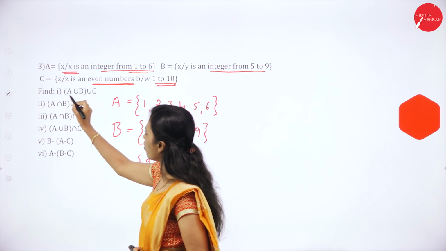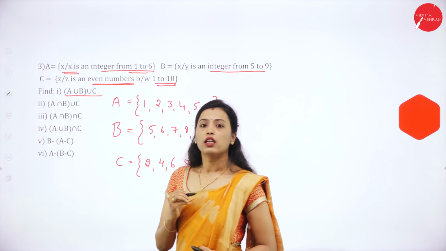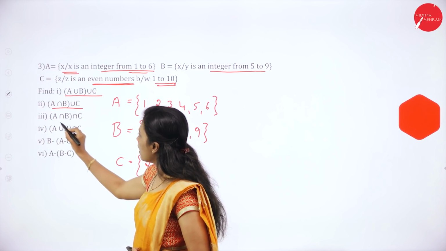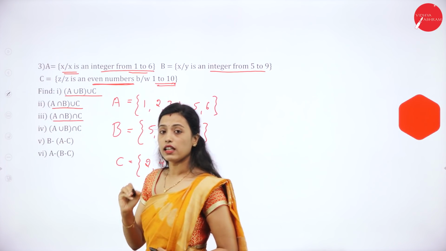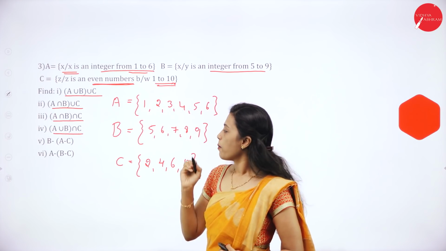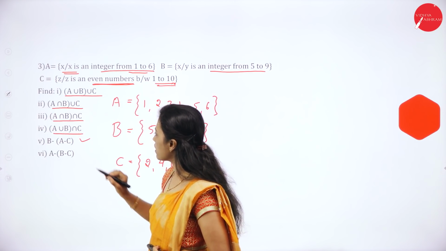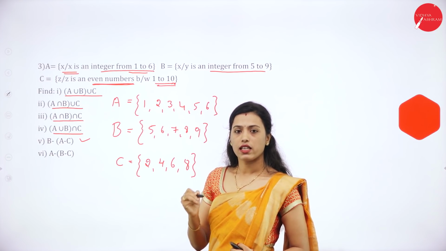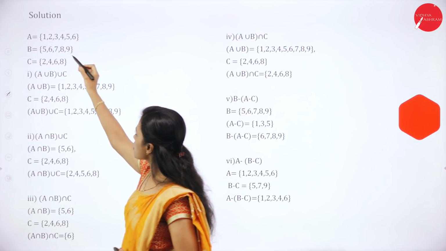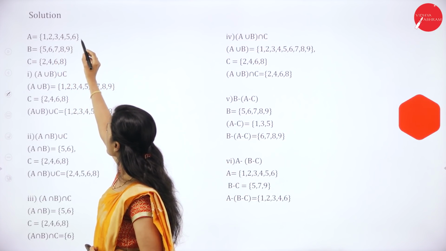Then we have to find out A union B union C, A intersection B union C, A intersection B intersection C, A union B intersection C, B minus A minus C and A minus B minus C. So A is 1, 2, 3, 4, 5, 6.